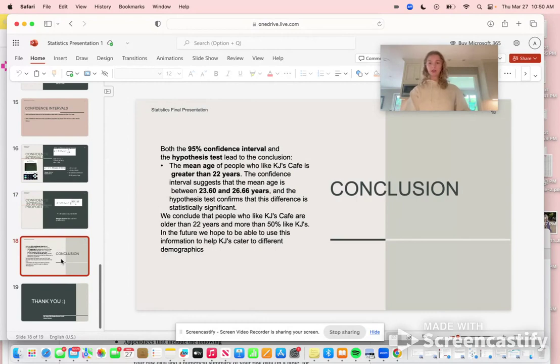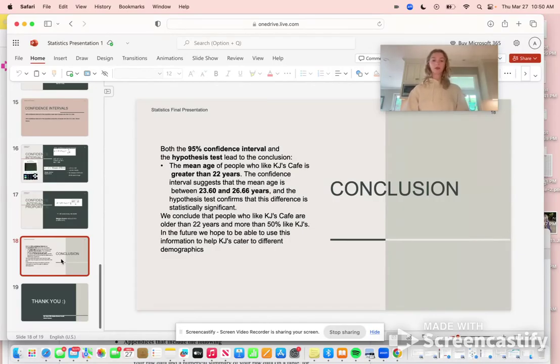So now onto this next slide, the conclusion slide. So just an overall overview, we did both the 95% confidence intervals and that hypothesis testing to find the range and just all that data, which led to the conclusion that the mean age of people who like KJ's Cafe is greater than 22 years of age.